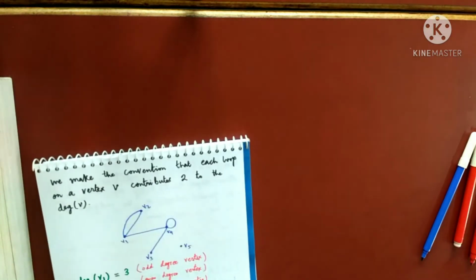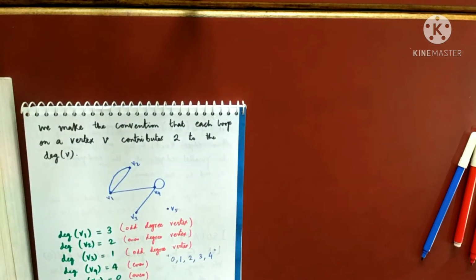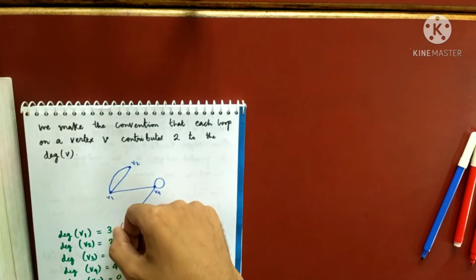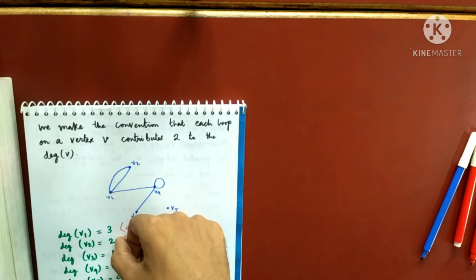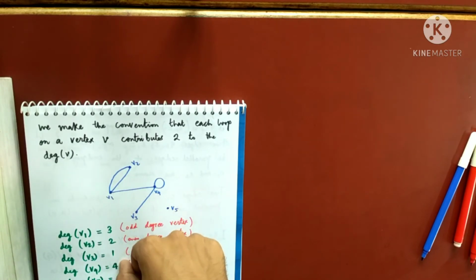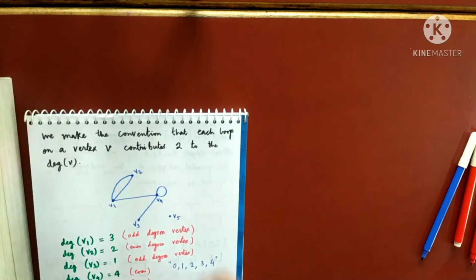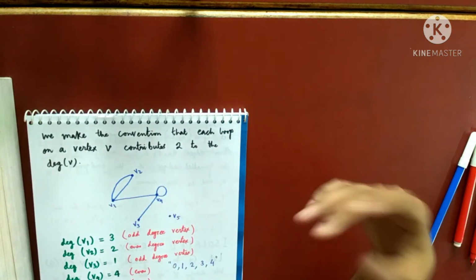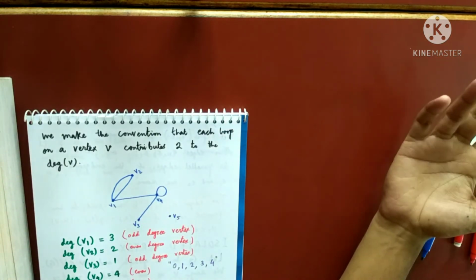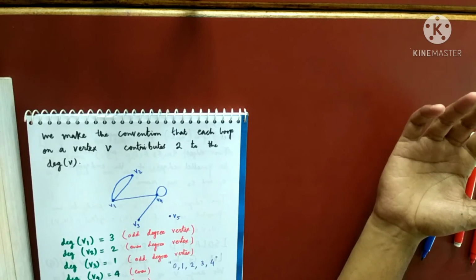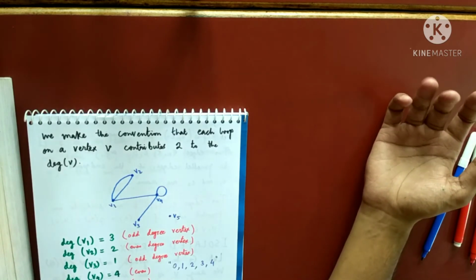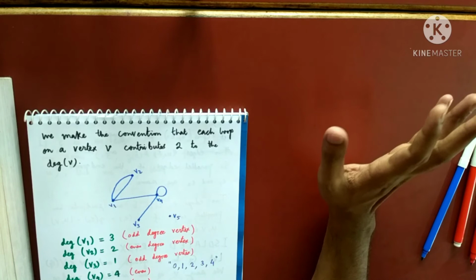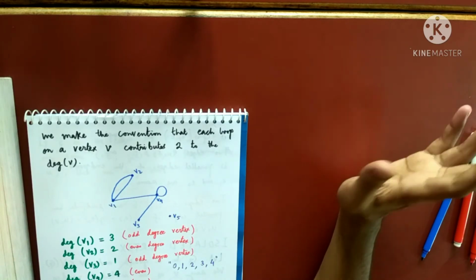Let's see for the last time. Check for this graph. What is the sum of the degrees? 3 plus 2, 5 plus 1, 6, 6 plus 4, 10. And again you see the edges: 1, 2, 3, 4, 5. It's again twice the number of edges. So this was not a coincidence. This is not just a coincidence, but a theorem proved by Euler.